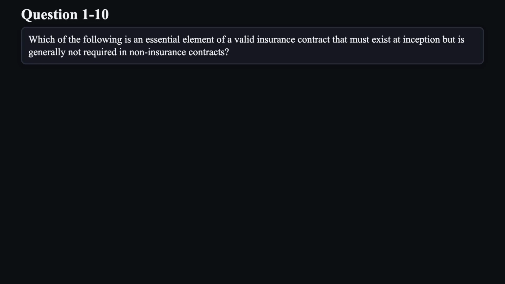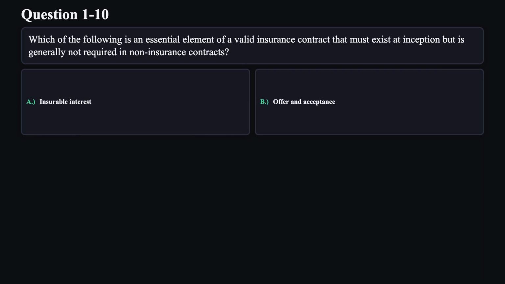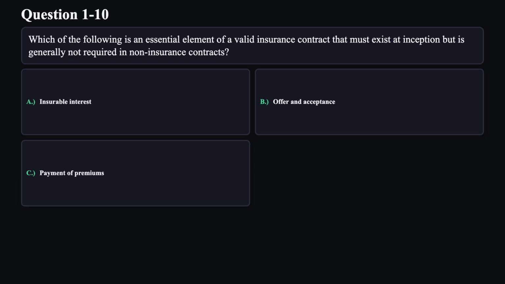Question 10. Which of the following is an essential element of a valid insurance contract that must exist at inception, but is generally not required in non-insurance contracts? A. Insurable interest. B. Offer and acceptance. C. Payment of premiums. D. Legal purpose.